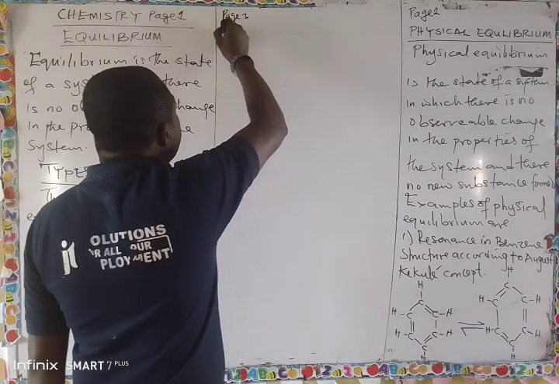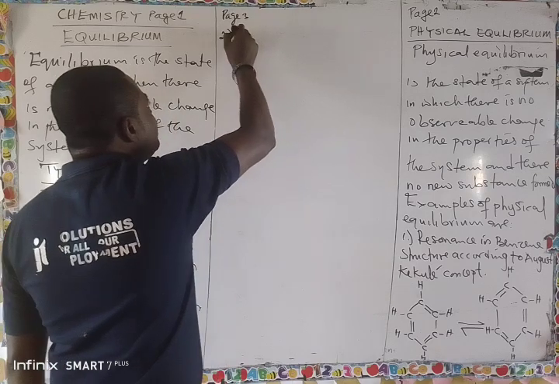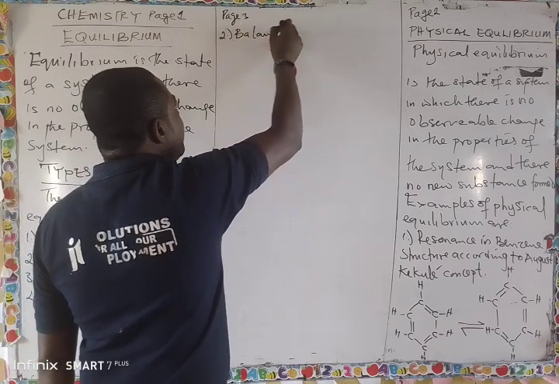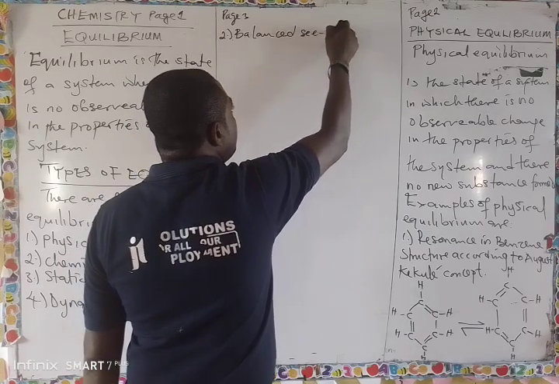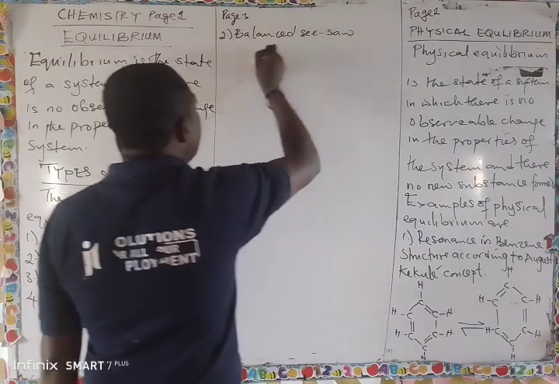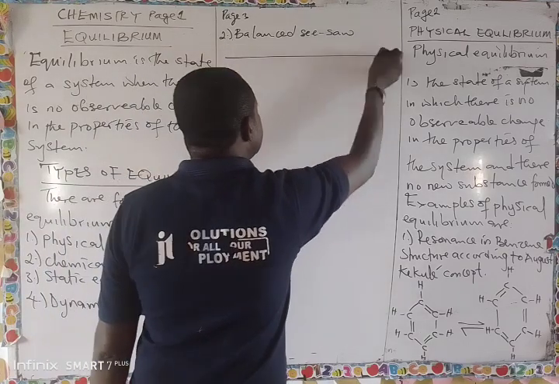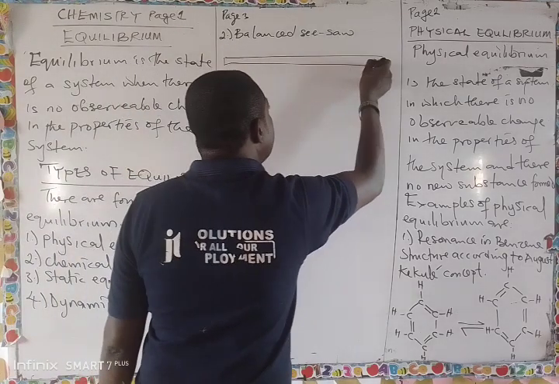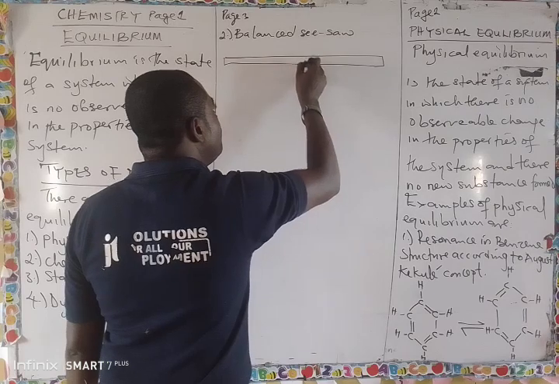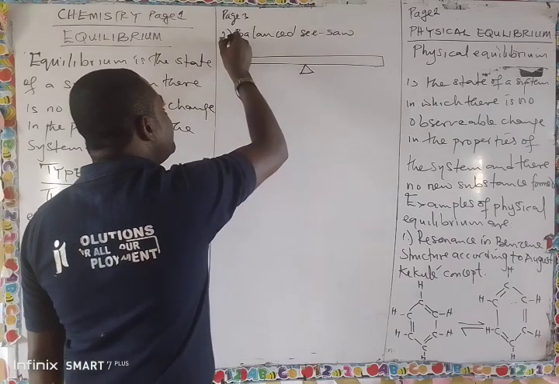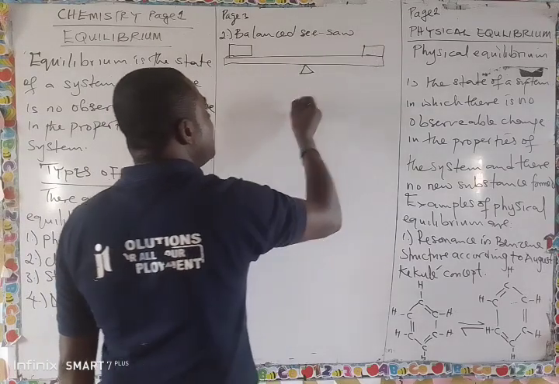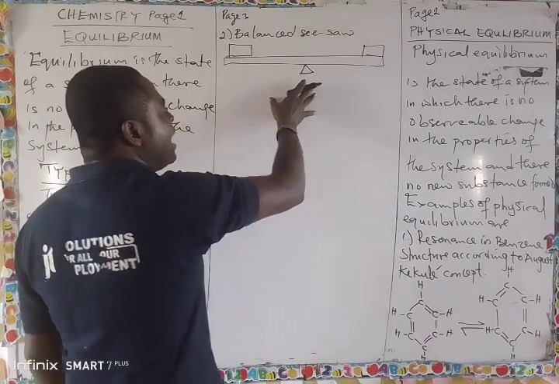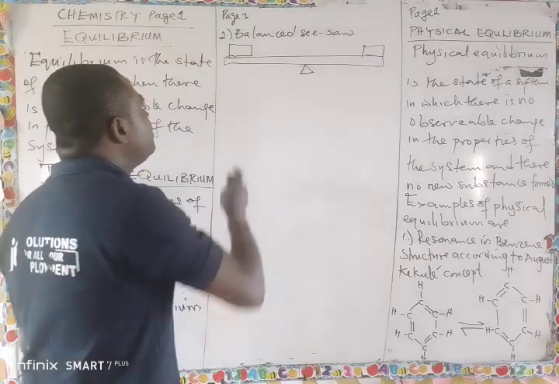Another example, number 2, is the balanced seesaw. When you have something like this, you have a fulcrum here, and the weight here balances the weight here. It's not moving. So this is a balanced seesaw. No new substance is formed.